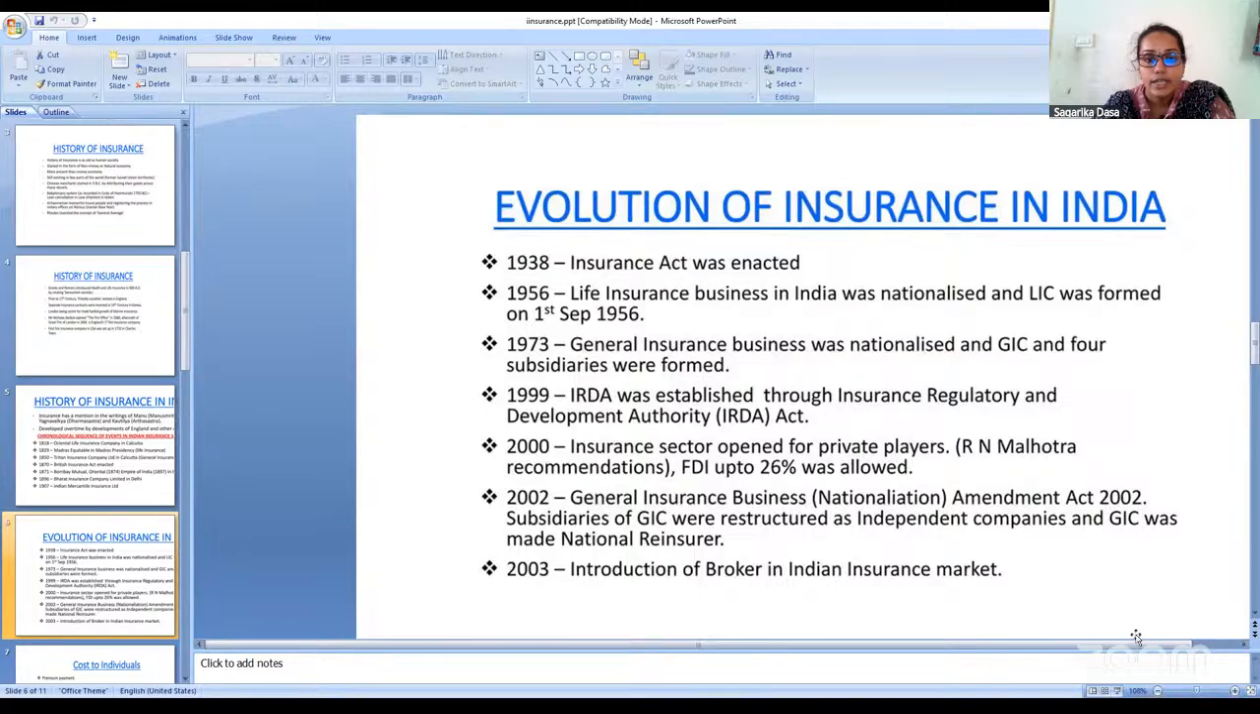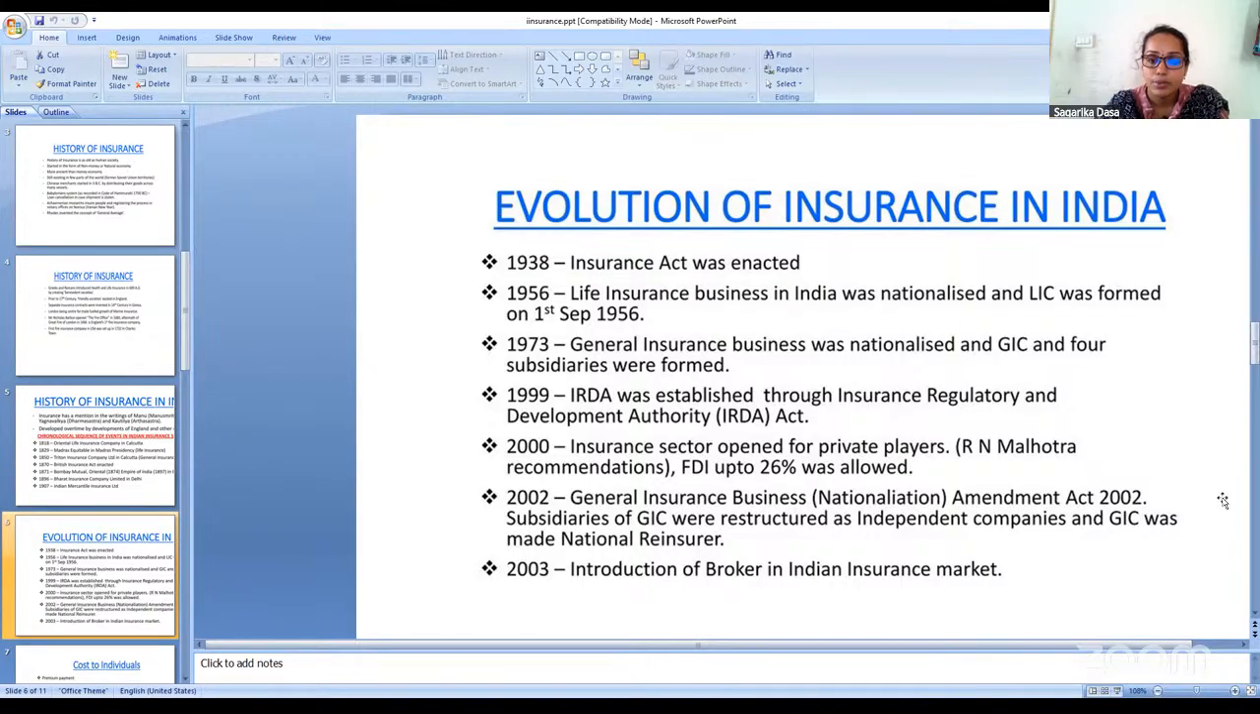Then in 1938, the Insurance Act was enacted. Then in 1956, life insurance business in India was nationalized and LIC was formed on 4th September 1956. And in 1973, general insurance business was nationalized and GIC, General Insurance Corporation, and 4 subsidiaries were formed. And in 1999, IRDA was established through the Insurance Regulatory and Development Authority Act. Now at present we are following the IRDA Act rules and regulations, which is very important in India.